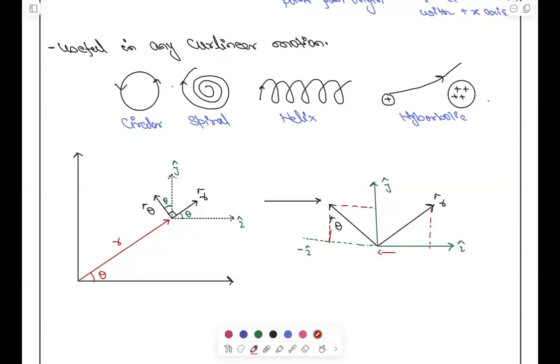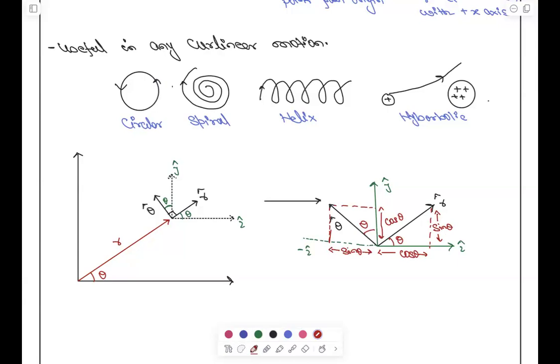If it is r cap, this is theta, and this is theta. So here it is cos theta, and here it is sin theta. Everyone must be understanding this, right. And for this, here it is cos theta, and here it is sin theta.